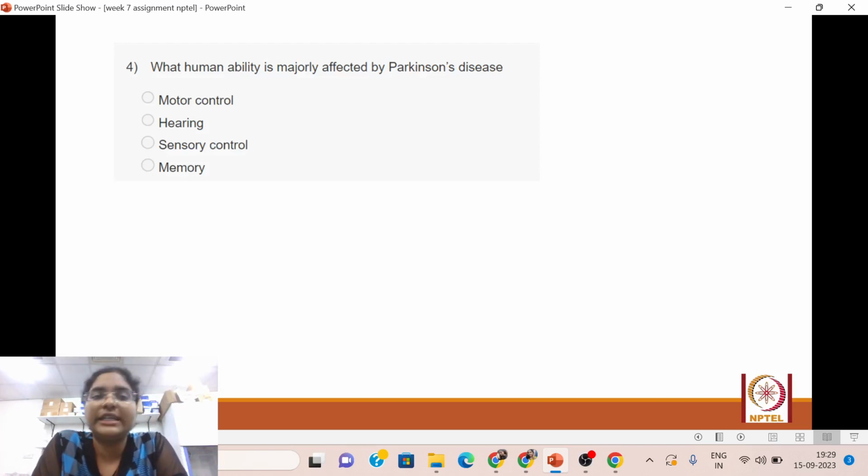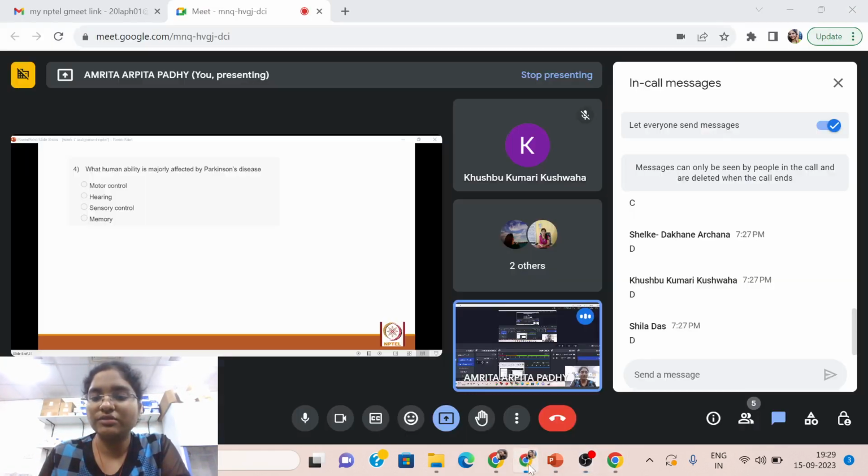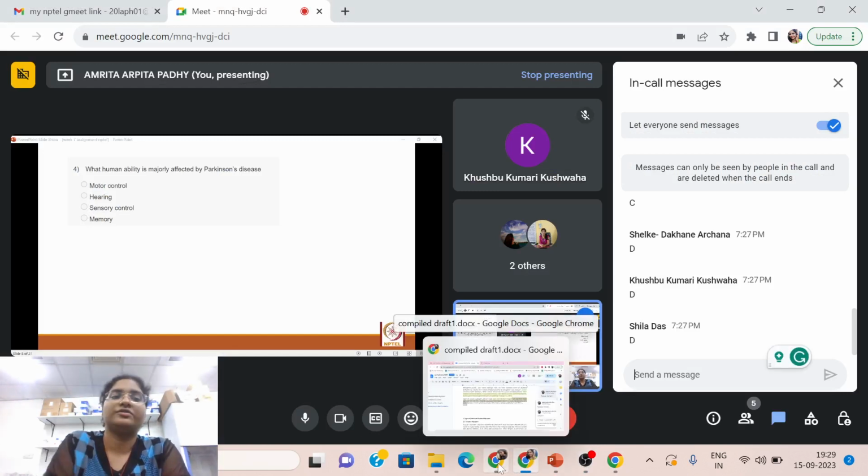What human ability is majorly affected by Parkinson's disease? Motor control, hearing, sensory control, memory. The same options, but this time the disease is different. Alzheimer's disease and Parkinson's disease are two of the major neurodegenerative disorders, which is a talk of the science and research, right?